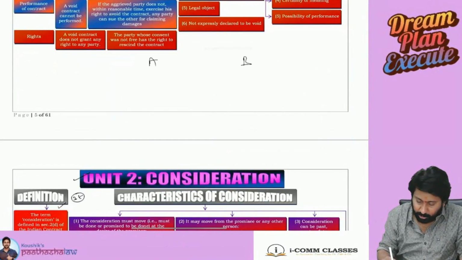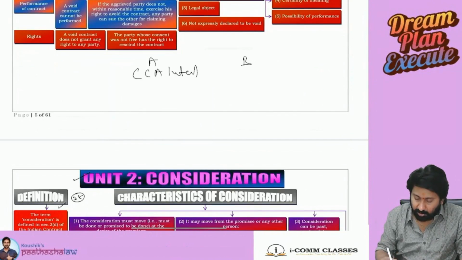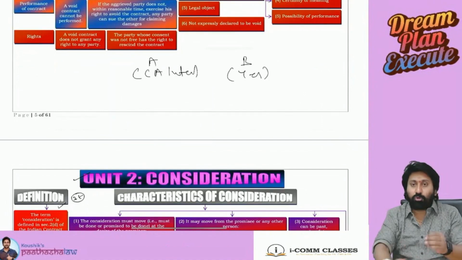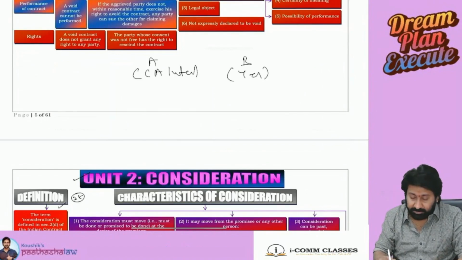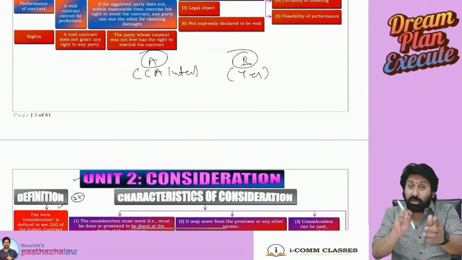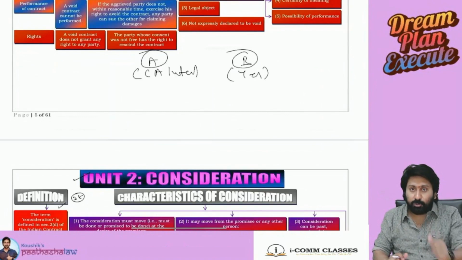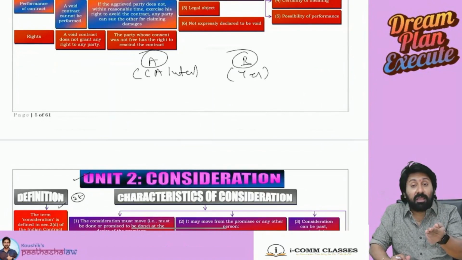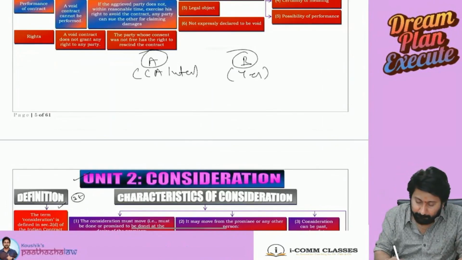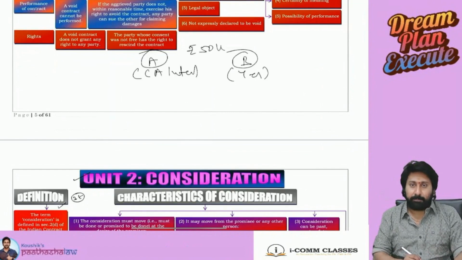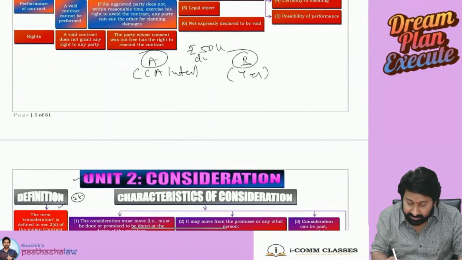A said to B, I will give CA Inter coaching. B said, yes, I will take the coaching. Now two parties entered into an agreement, promises made. One is a promisor, one is a promisee. Now, what should B do for A in order to get this coaching? B should either do something or not do something. What is doing something? Pay rupees 50,000. Now he is doing something.